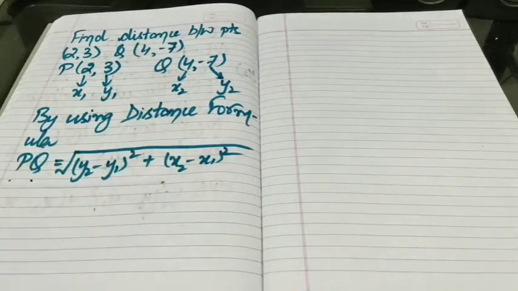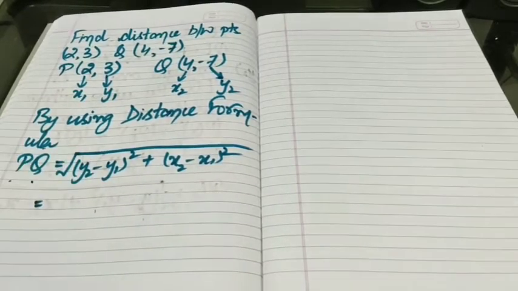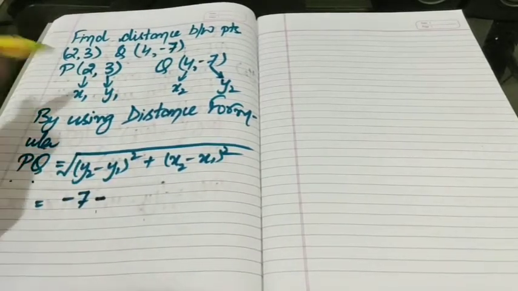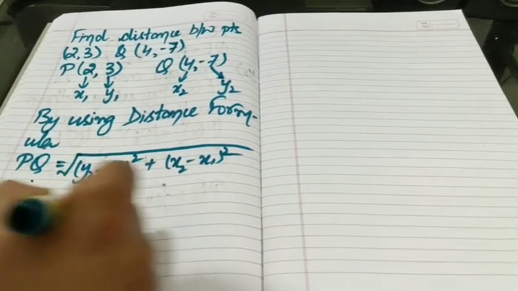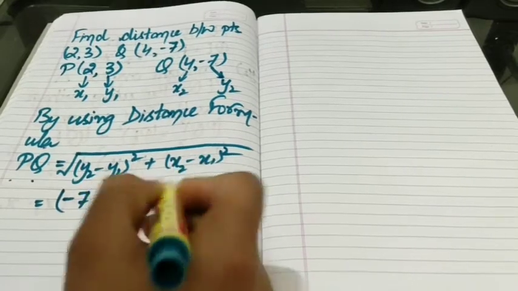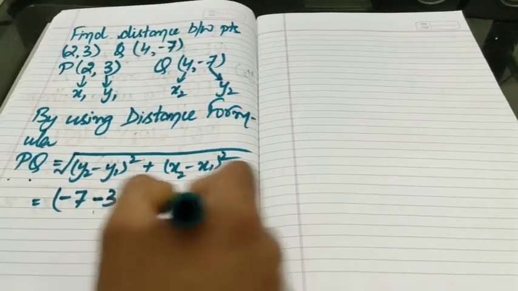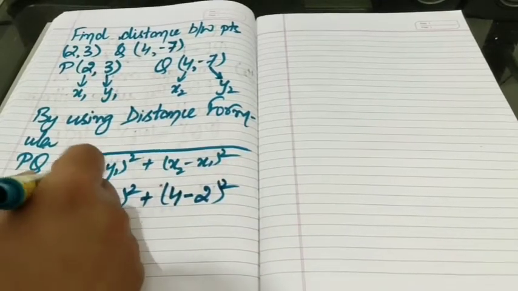Here we put the value of y2, that is minus 7, minus y1, which is 3, the square, plus x2, which is 4, minus x1, which is 2, the square.